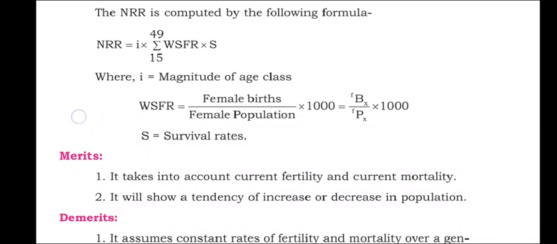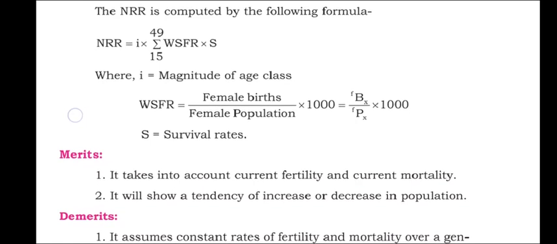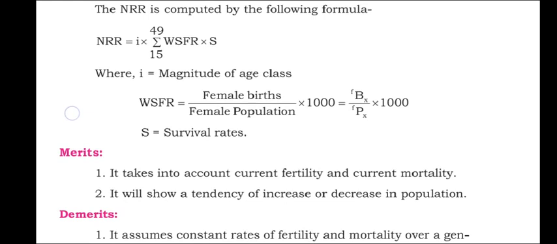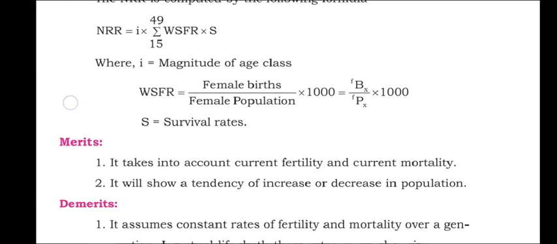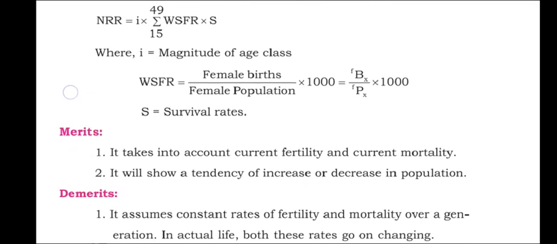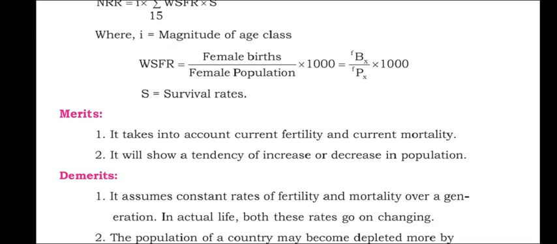Each age group will have a different survival rate or mortality rate, and as age increases, the death rate will increase. Even at a lesser age there is more risk. Based on this formula, we can calculate NRR and comment.